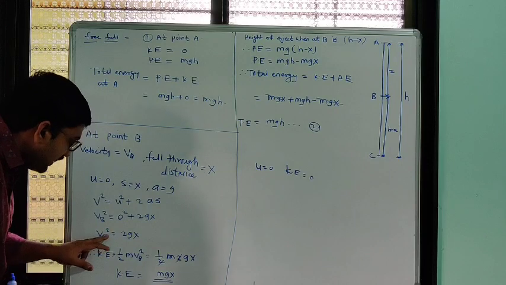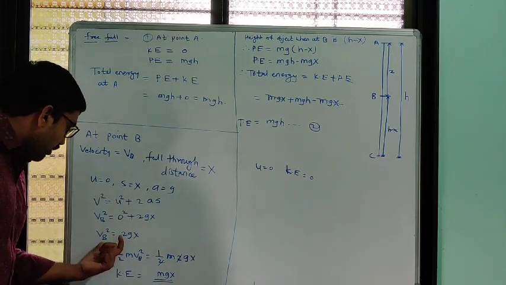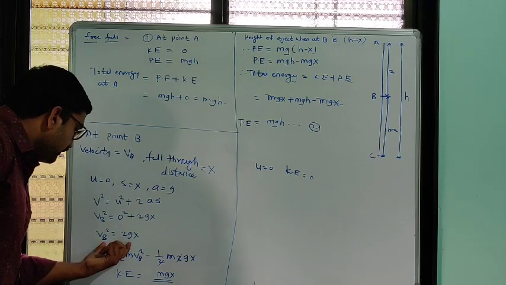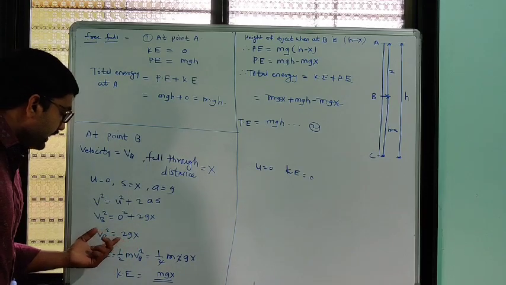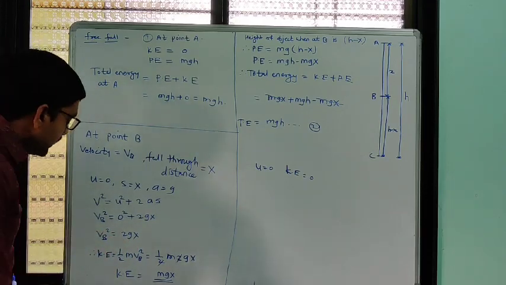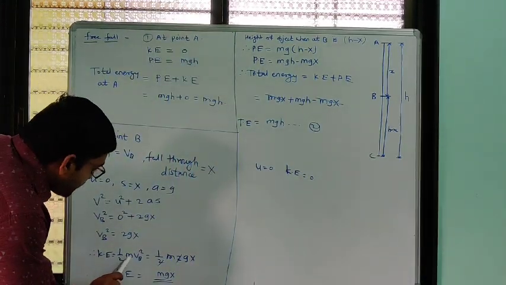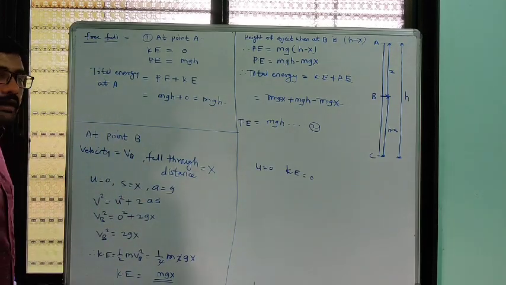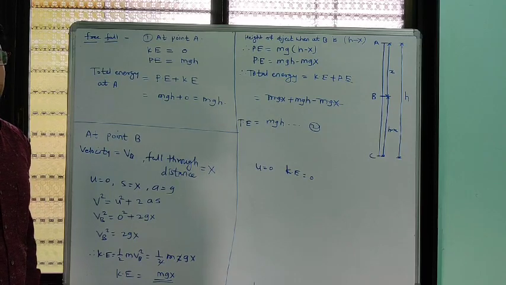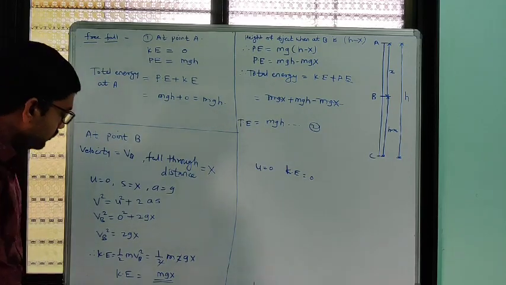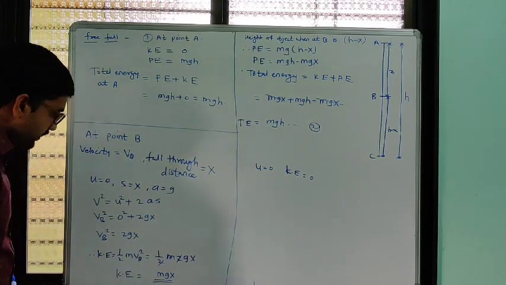So here Vb square will be equal to 2gx. This is the value of velocity at point B. So now we get the value of Vb square. We know the kinetic energy at point B will be equal to 1 by 2 m Vb square, because we have to calculate kinetic energy at point B. So 1 by 2 m Vb square is the kinetic energy at point B.